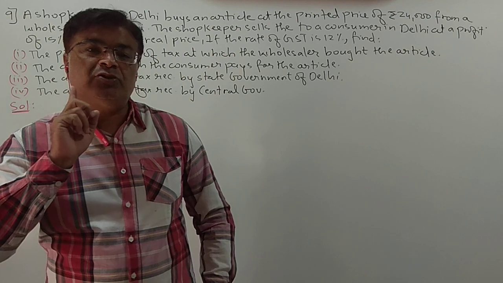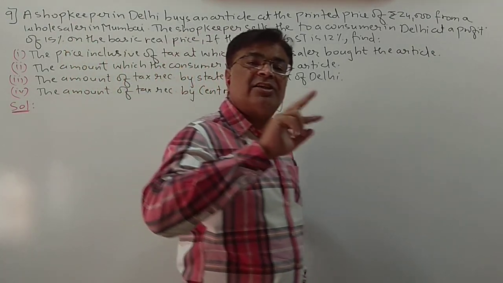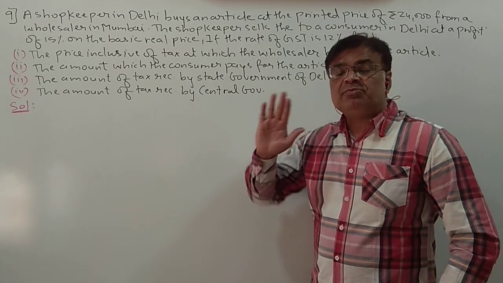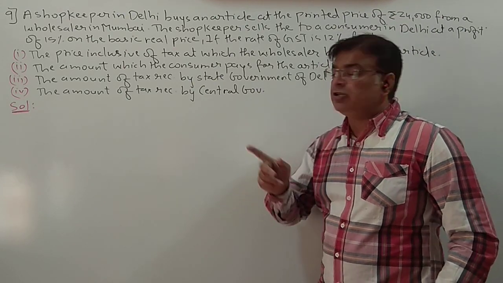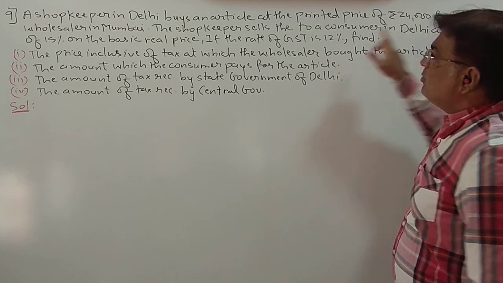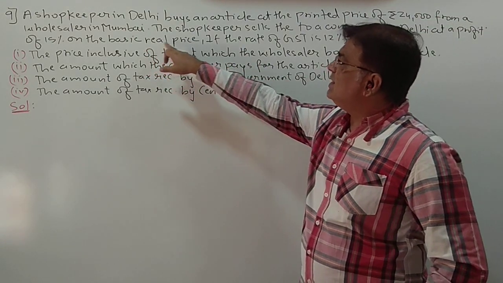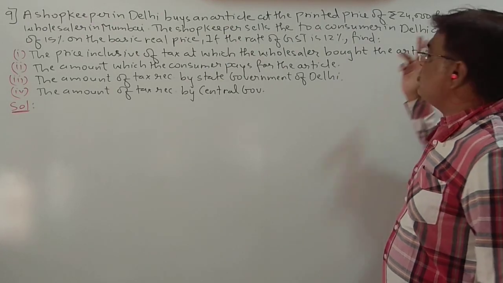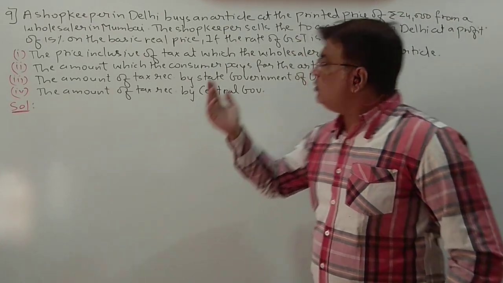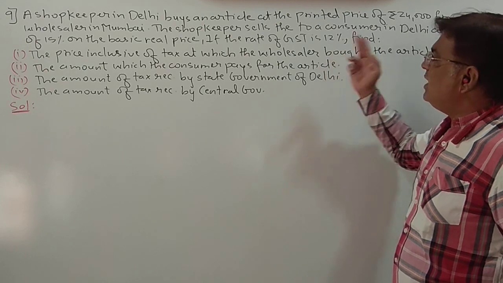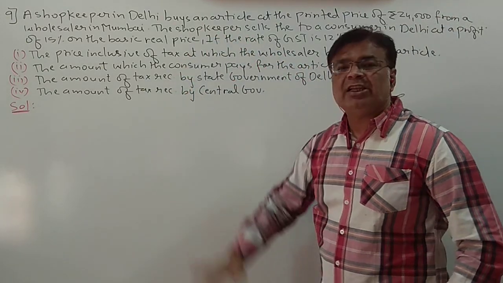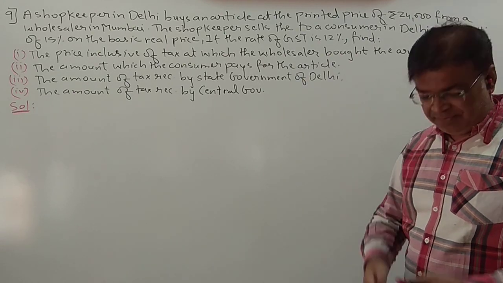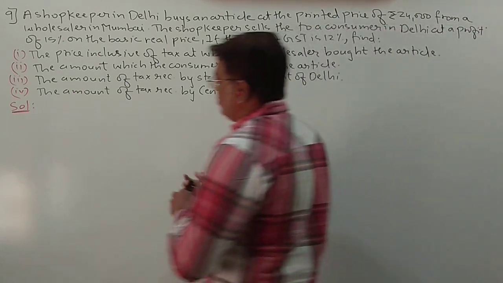So here students, you can see that while purchasing it is interstate and while selling it is intrastate. So in this type of sum, be careful in the tax distribution. At a profit of 15% on the basic real price, whatever the basic real price is, he wants 15% profit on that. If the rate of GST is 12%, then students, automatically you will get the answer. First of all, let us see the shopkeeper in Delhi.